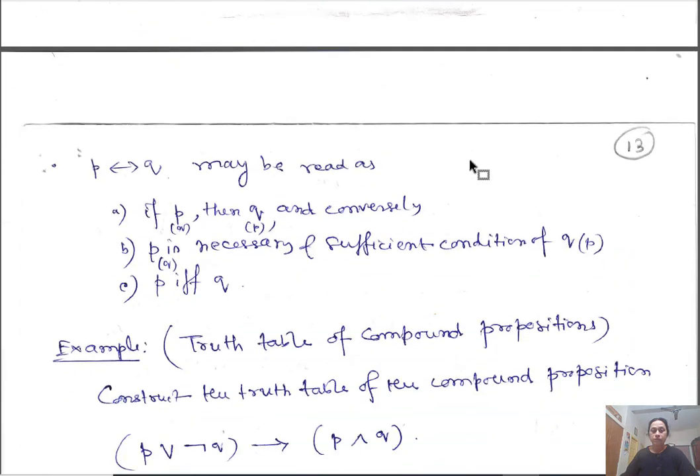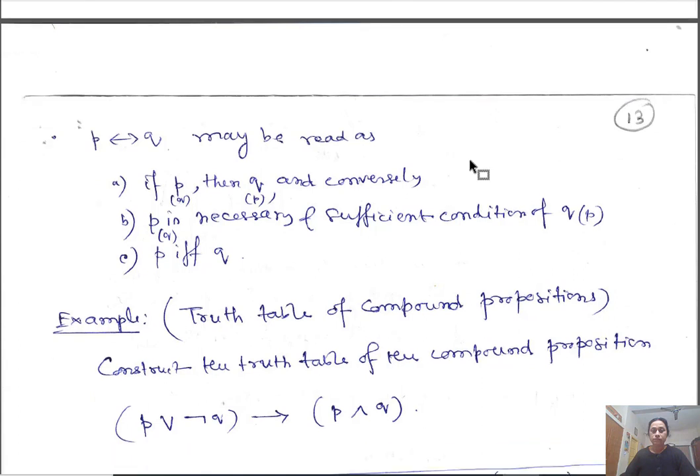Now here, the truth table, as I said. So P biimplication Q may be read as if P then Q and conversely, or you can say if Q then P and conversely, same.